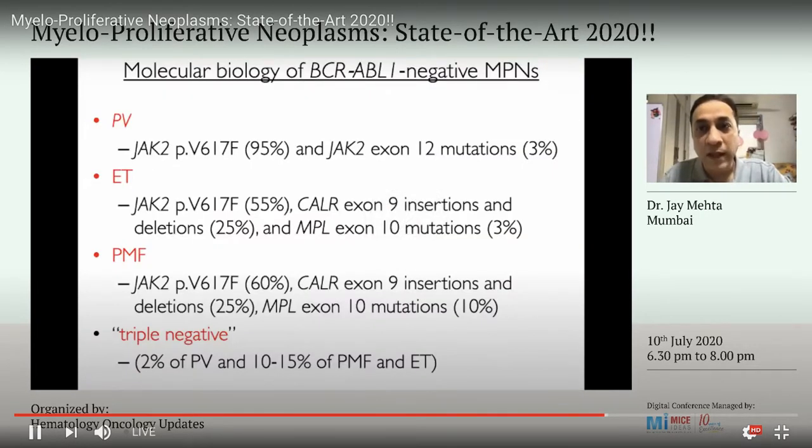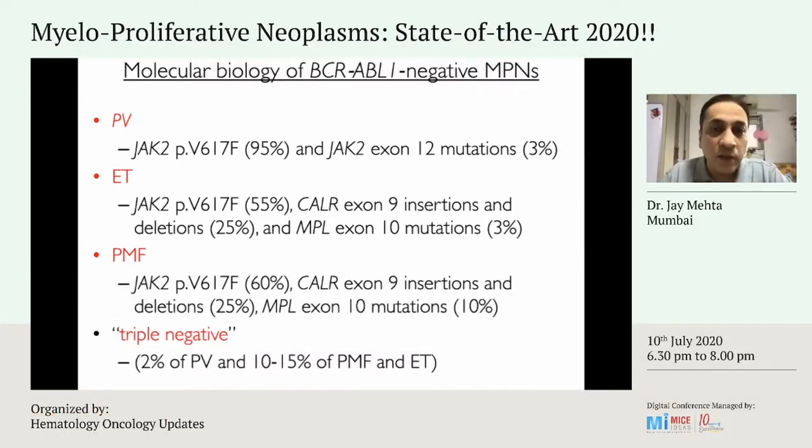Biology of BCR-ABL negative MPNs includes investigation for JAK2, CALR, and MPL mutations. In polycythemia vera, you find mainly JAK2 mutations. Very rarely you find the exon 12 mutation also active. As far as essential thrombocythemia goes, about half of them harbor JAK2 mutations. A quarter of them have the CALR exon 9 insertions and deletions. The deletions are type 1 and insertions are called type 2. It's important to know this because they have variably different prognosis. And there are MPL mutations also rarely in essential thrombocythemia.